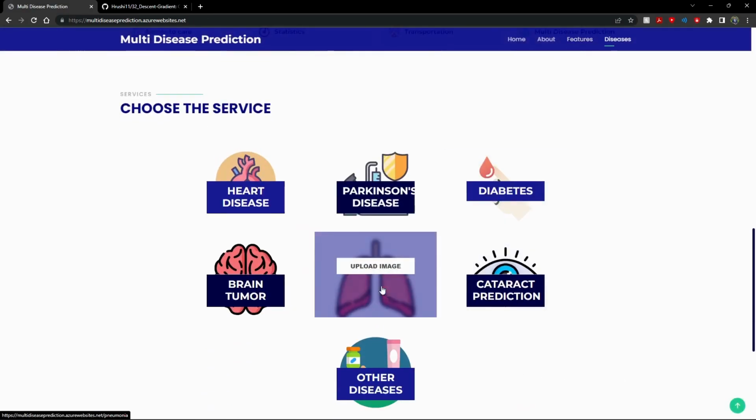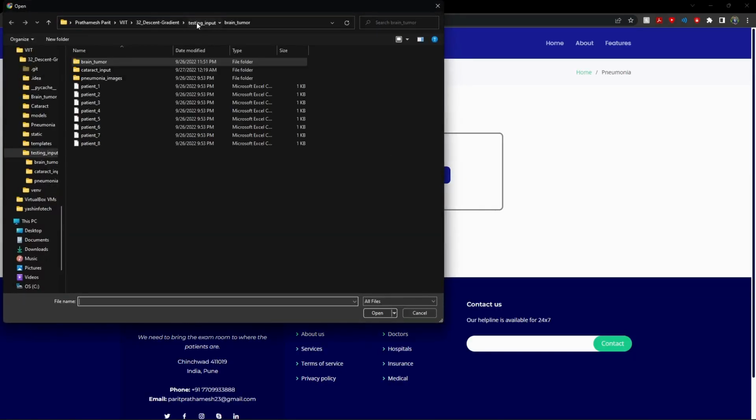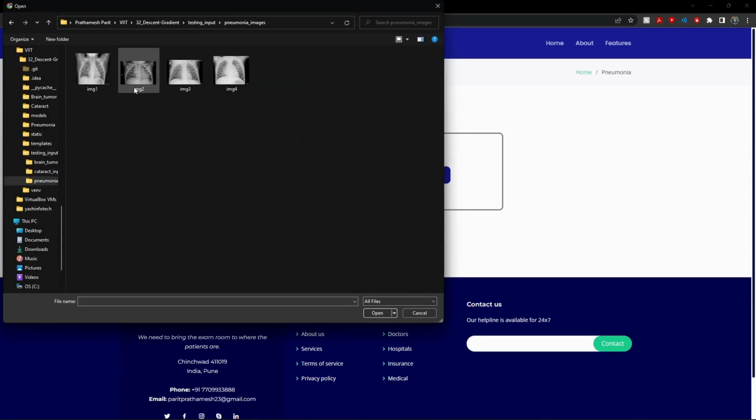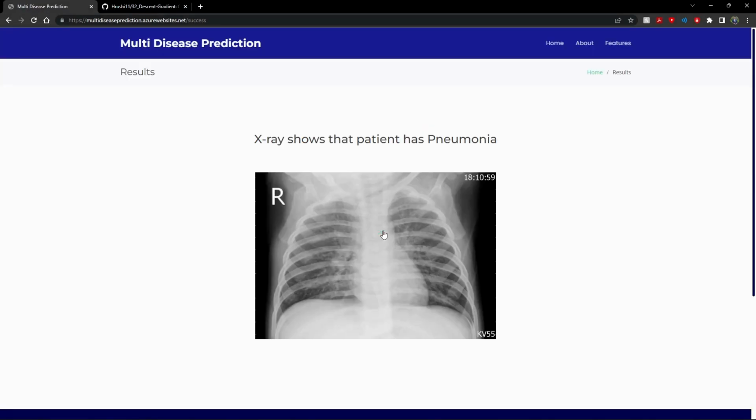Similarly, we predict the same for the pneumonia image. If we upload an image of a chest x-ray, it shows that the patient has pneumonia.